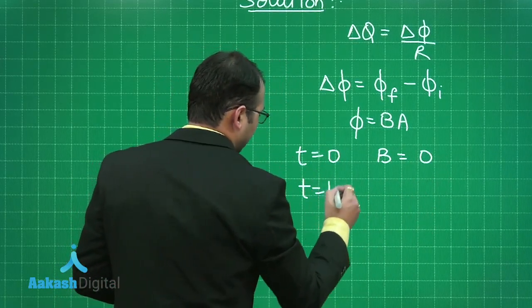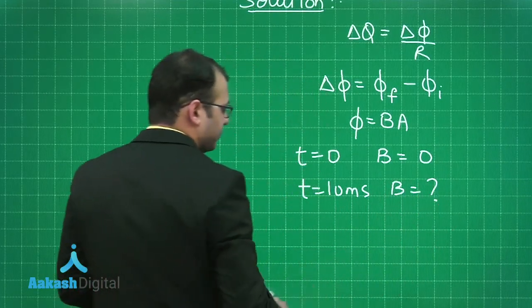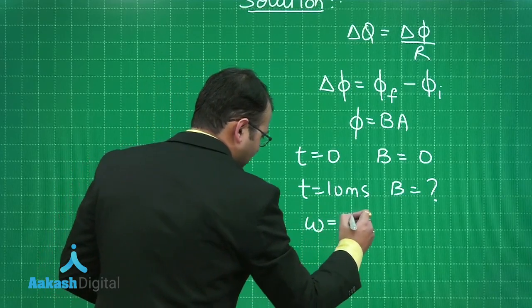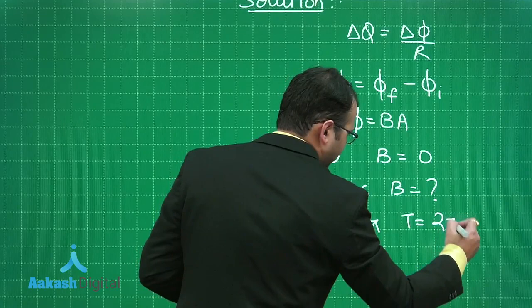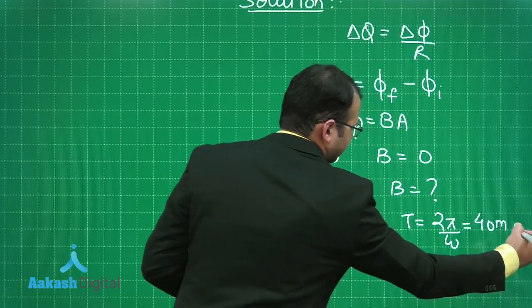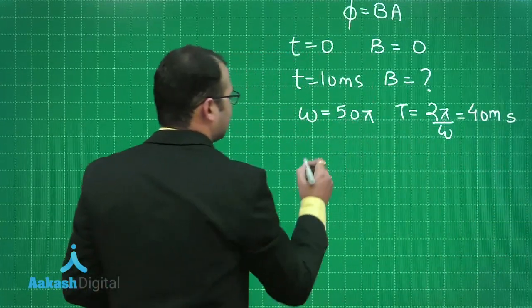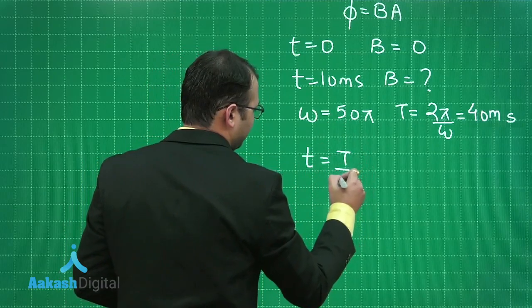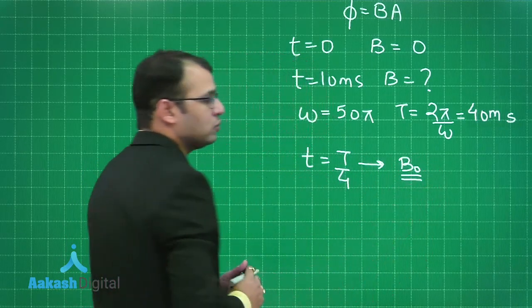At t equals 10 milliseconds, we want to understand what would be the magnetic field. So, omega given to us is 50 pi. Therefore, time period would be equal to 2 pi by omega, which would be equal to 40 milliseconds. Thus, you can understand that the time of 10 milliseconds is basically equal to T by 4. At this time, the magnetic field will be at peak value.